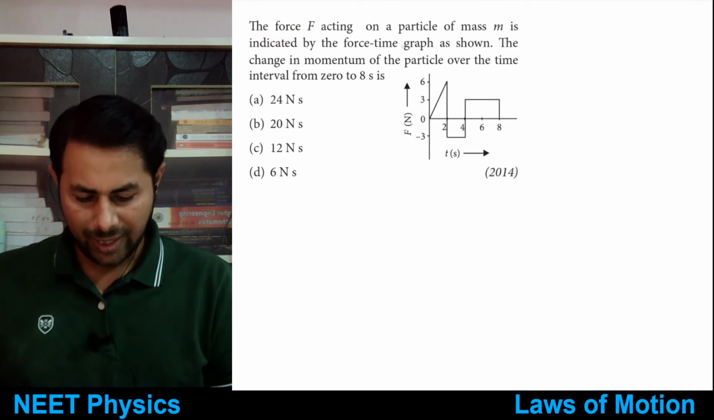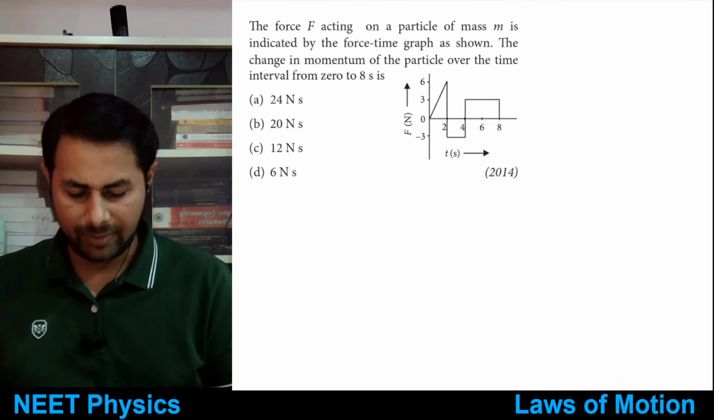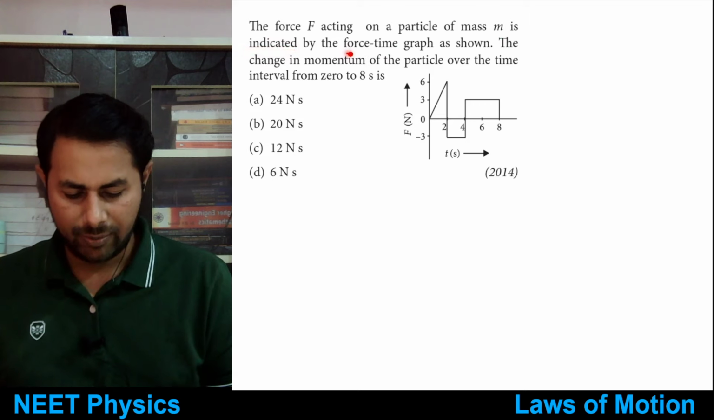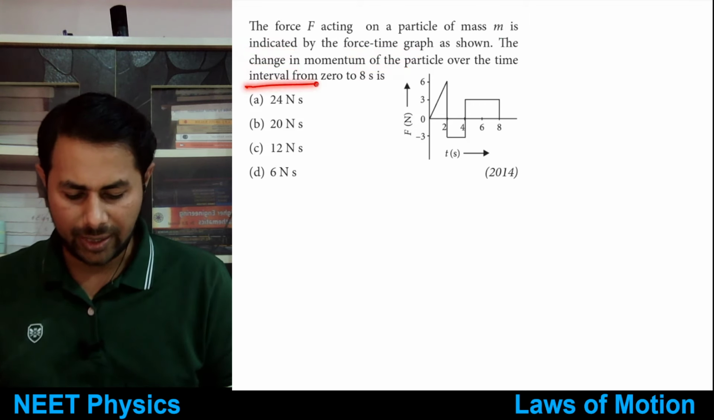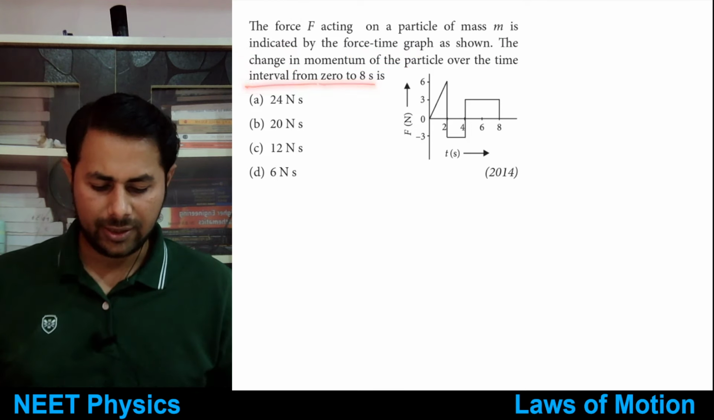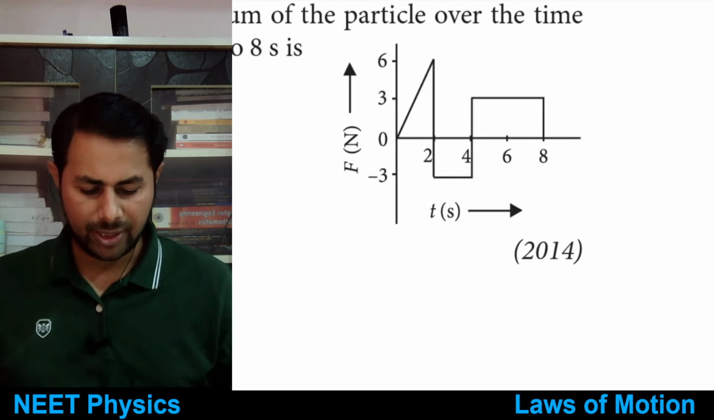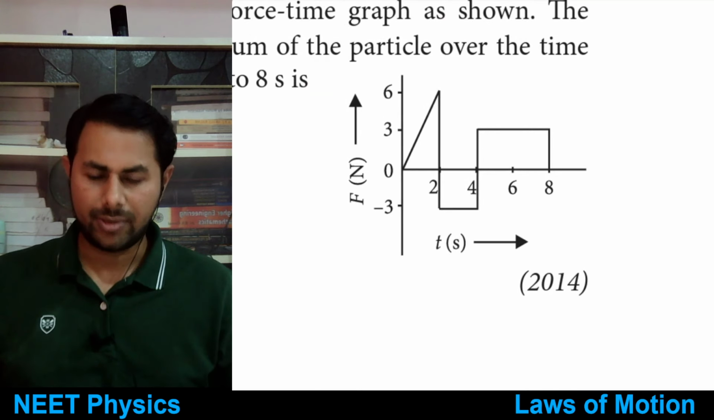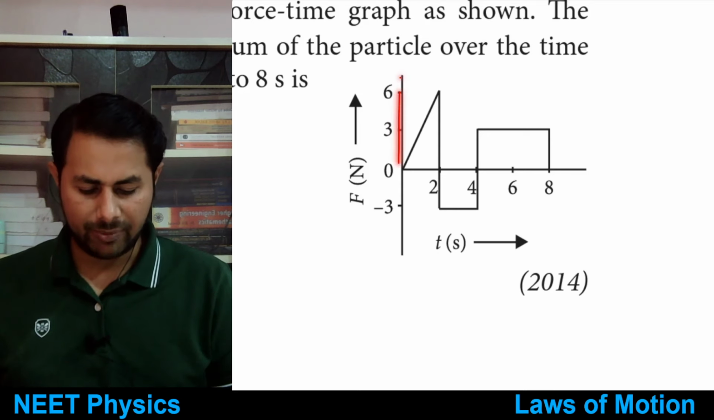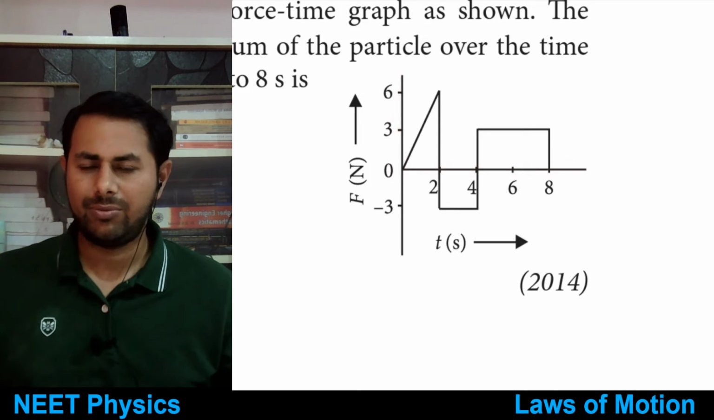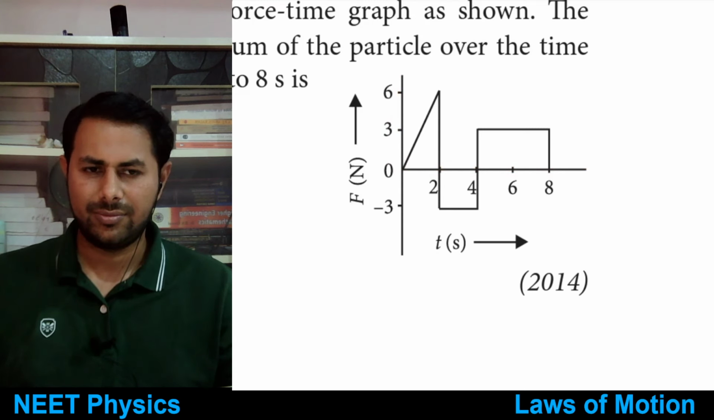Then let's see the next one. The force F acting on a particle of mass m is indicated by the force-time graph as shown. The change in momentum of the particle over the time interval from 0 to 8 seconds is. So this is the force-time graph. How much would be the change in momentum? Change in momentum is equal to impulse, and from the force-time graph it is the area under the force-time graph, right? So tell me how much is it?